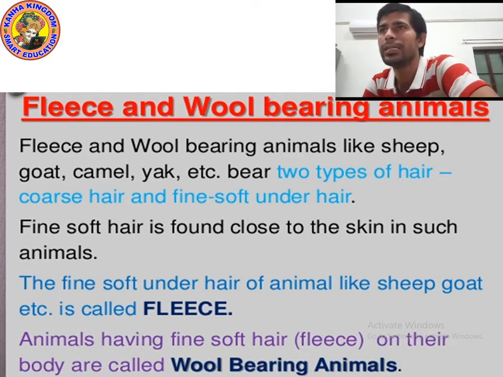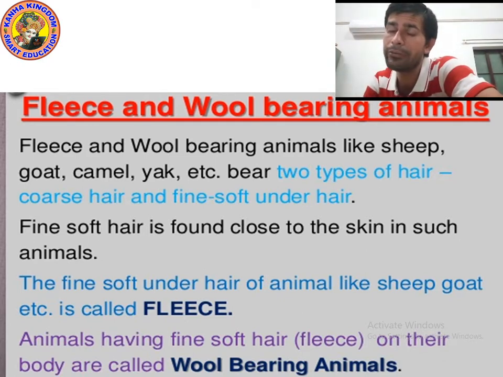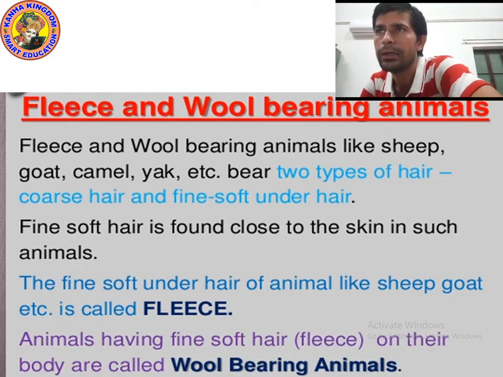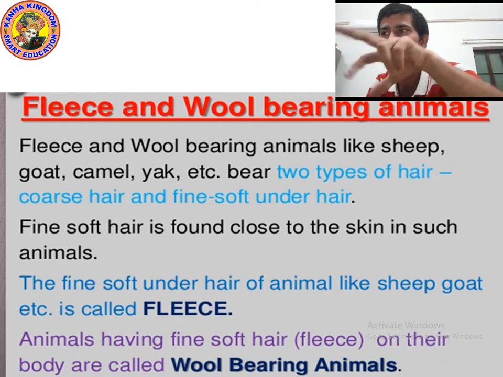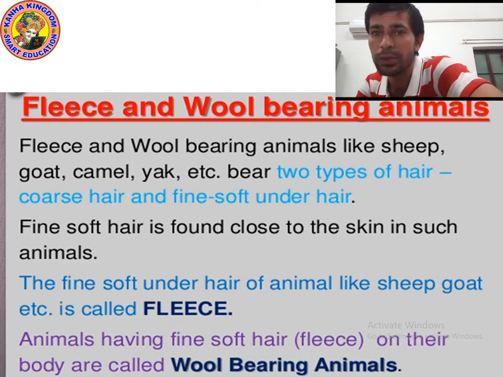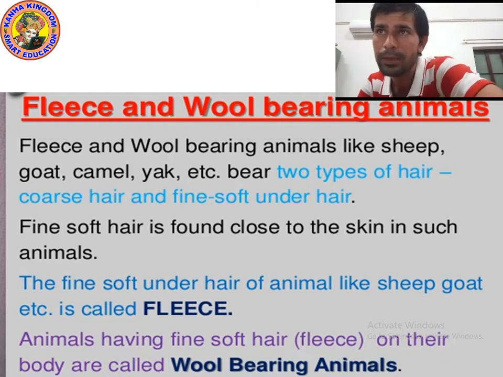Fleece and wool bearing animals, like sheep, goat, camel, yak, bear two types of hair on their body: coarse hair and soft hair. Coarse hair are not soft, and the other is fine soft hair.